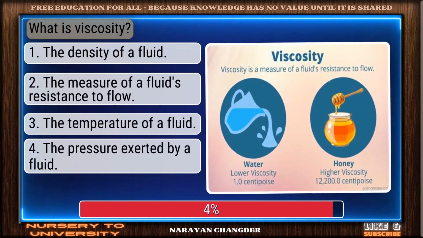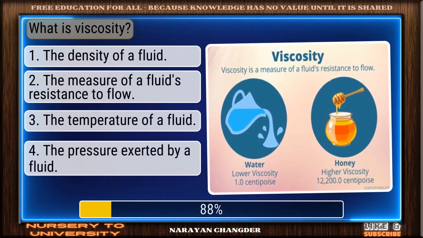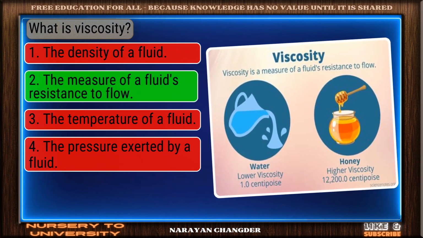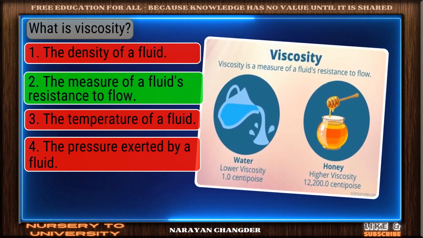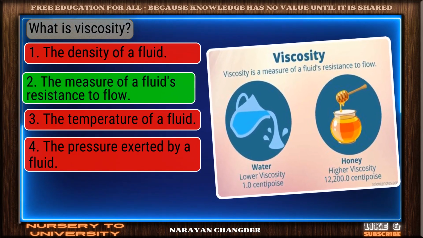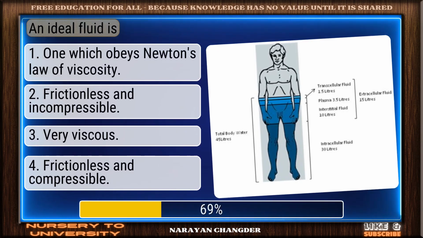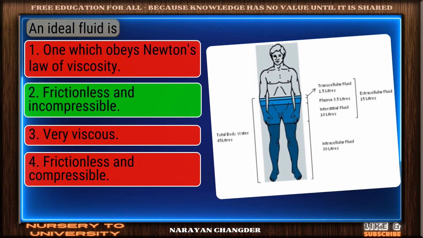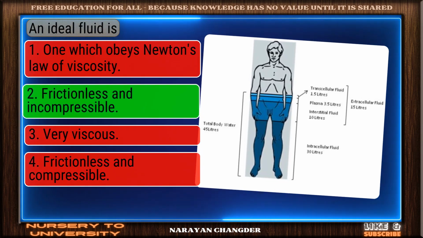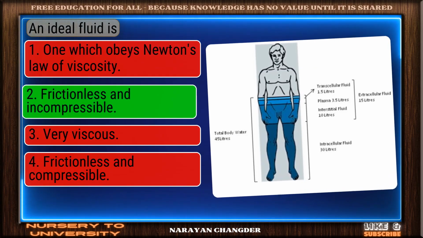What is viscosity? Smart pick. The measure of a fluid's resistance to flow is the correct choice. An ideal fluid is. Great job. Frictionless and incompressible is the accurate answer.